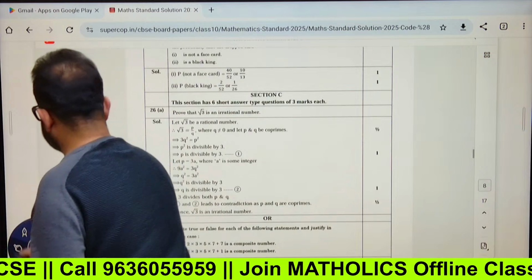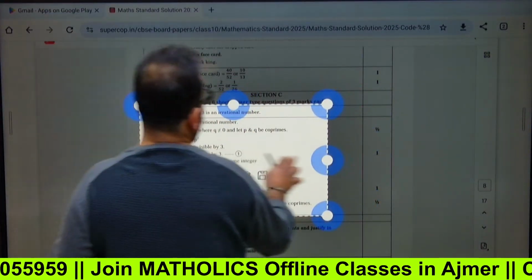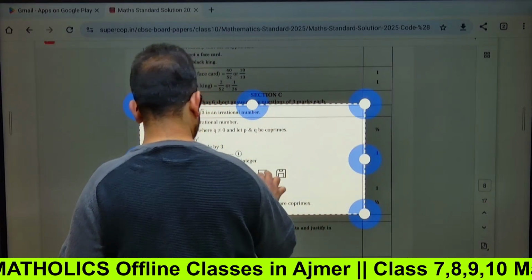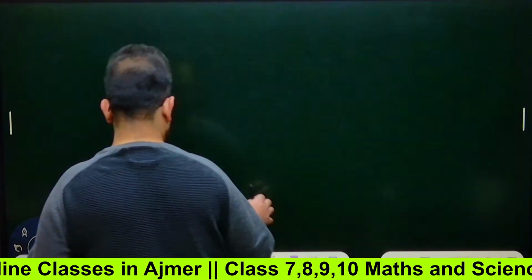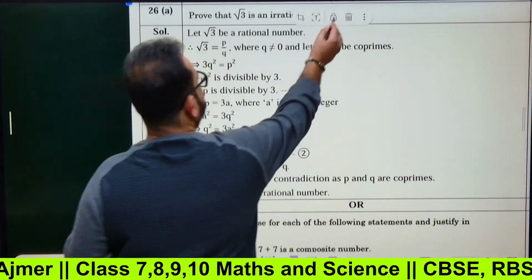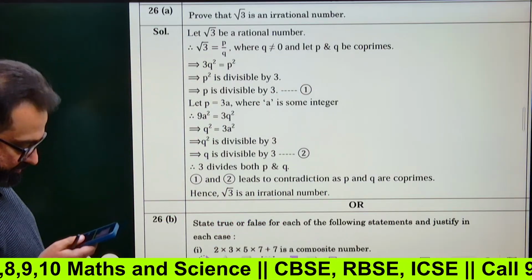Prove that root 3 is an irrational number, right? The branded question, it comes as it is. Prove that root 3 is an irrational number. It also has a choice question that we will also do. So question number 26 is there. Both parts I'll be solving, but just read out the first part, okay?